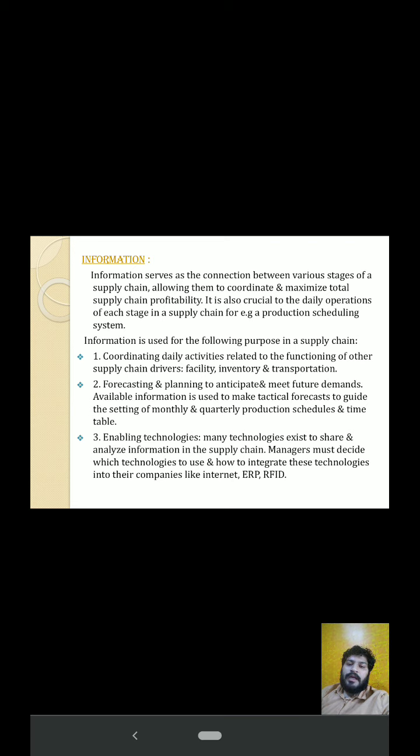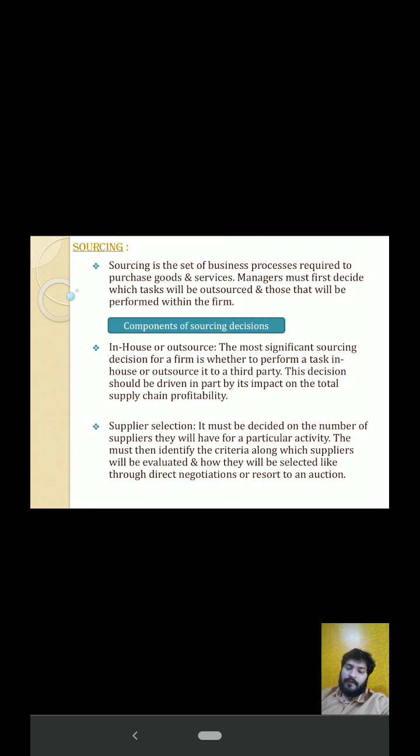Third is enabling technologies. Many technologies exist to share and analyze information in the supply chain. Managers must decide which technology is used and how to integrate these technologies into their company, like the internet, ERP, RFID. Sourcing is the set of business processes required to purchase goods and services. Managers must first decide which tasks will be outsourced and which will be performed within the firm.